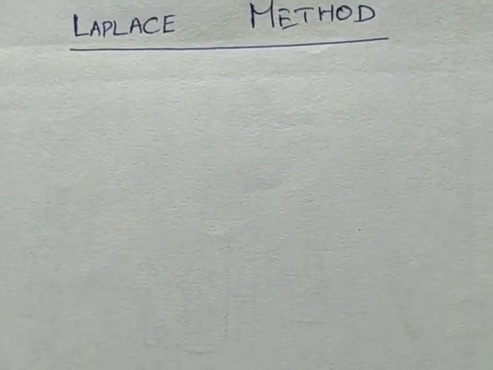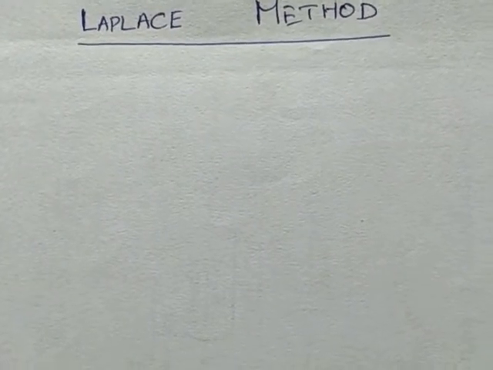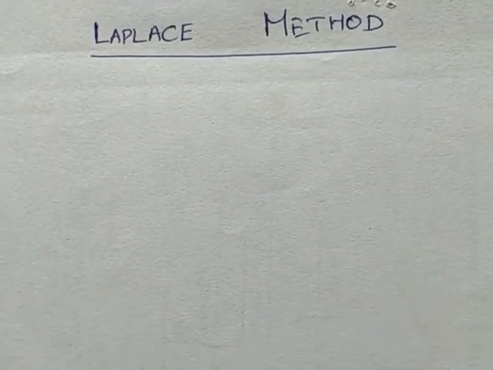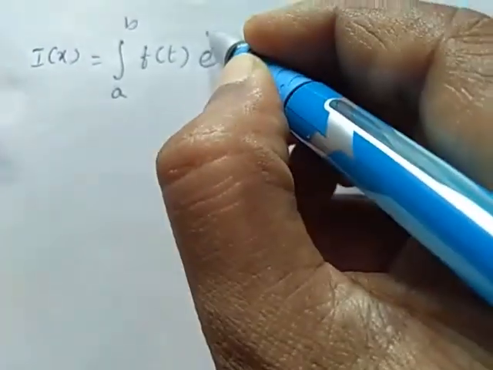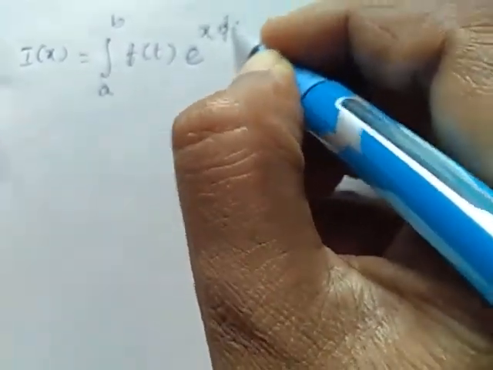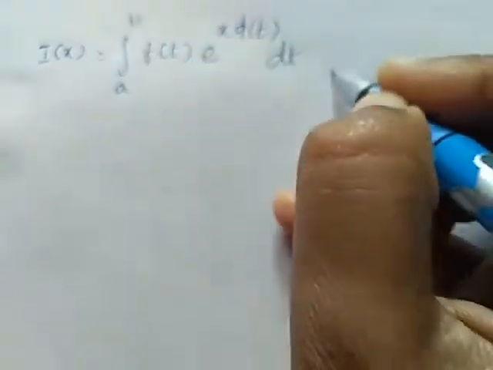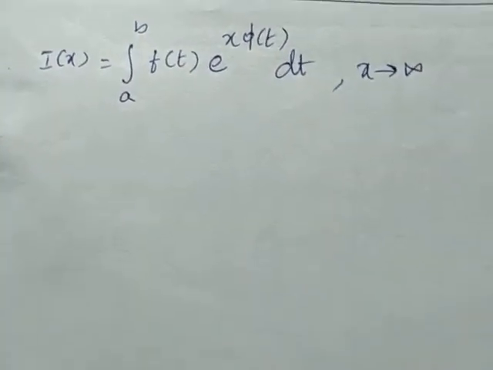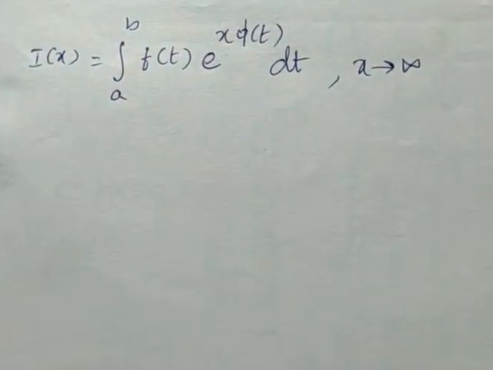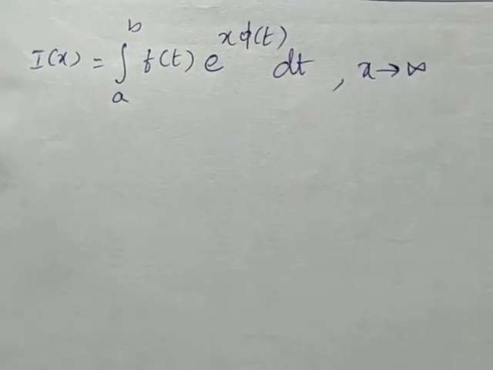So we are going to find the asymptotic expansion of an integral of the form I of x is equal to the integral between a to b of f of t e power x into phi of t dt, and our x tends to infinity. We are going to find the asymptotic behavior of I of x.